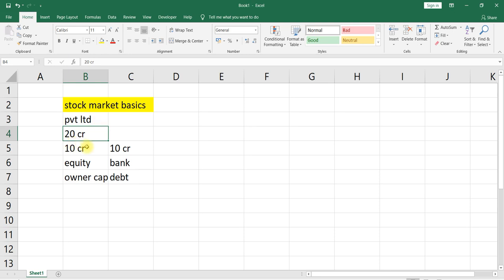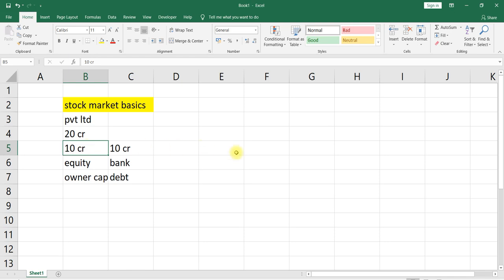We know that 10 crore rupees is the owner capital that we have invested. Now I need much more money to expand my business, so I am asking the public to invest in my company. But how much do they have to invest and how will they get the benefit out of that? That will be the question now.